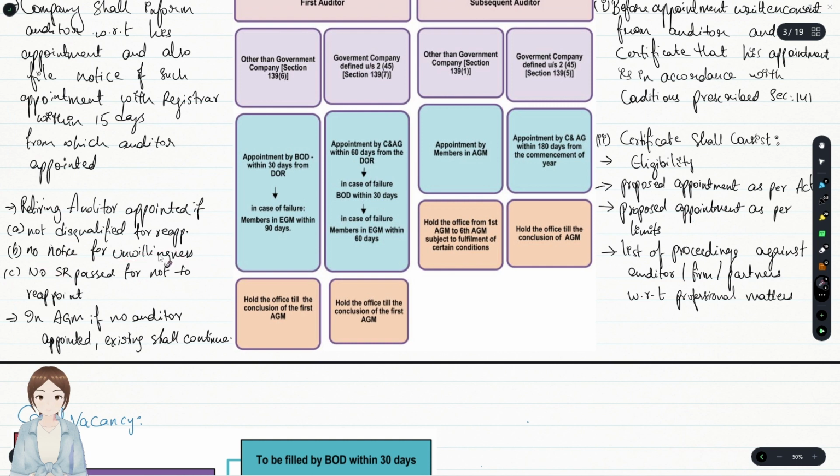That is, the auditor himself had not expressed his unwillingness, and the company had not passed any special resolution not to reappoint him as auditor. If these 3 were met, in the AGM, if no auditor is appointed, the existing or retiring auditor shall continue.